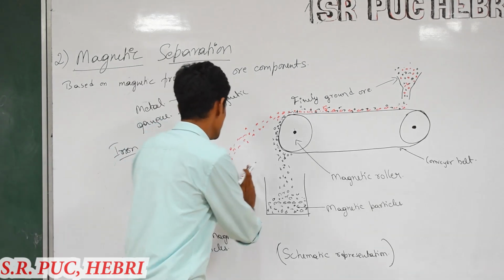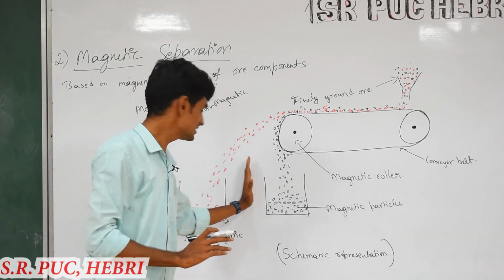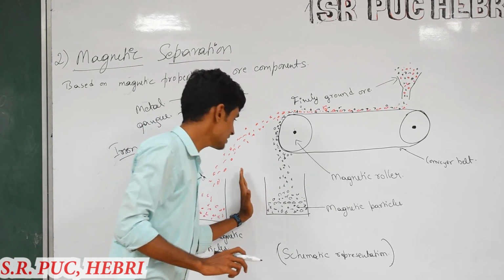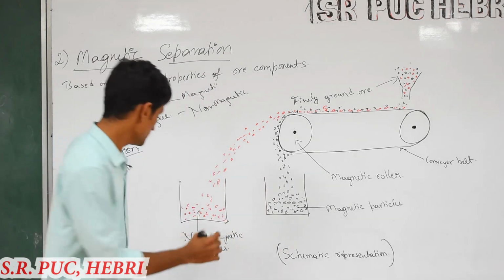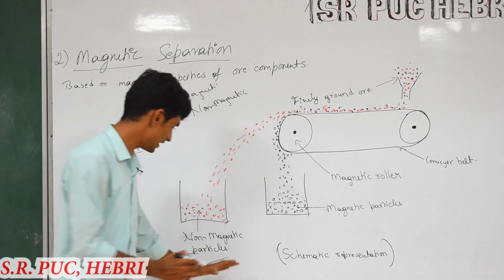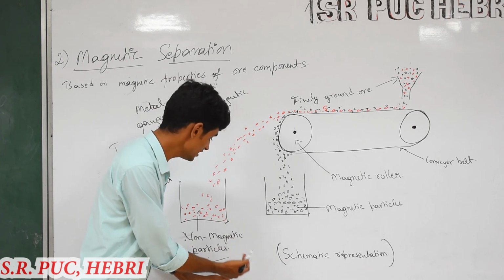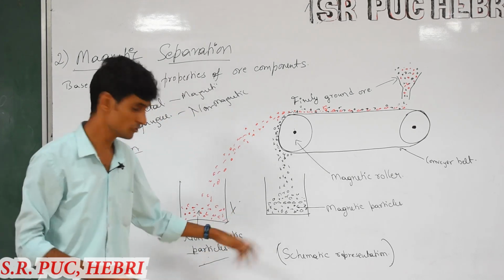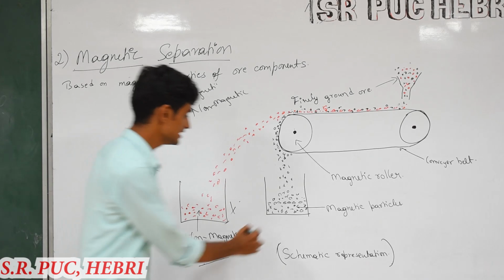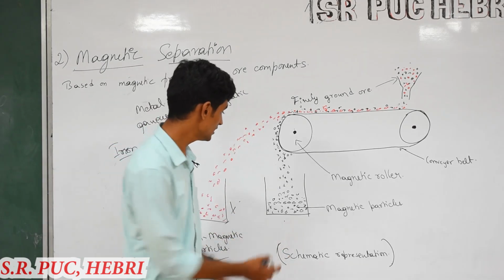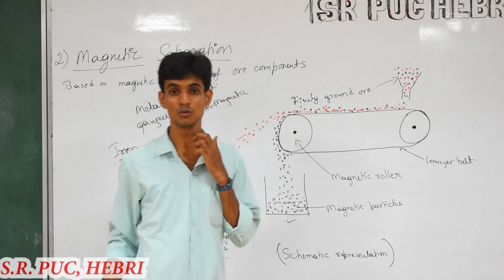As a result, we can separate magnetic and non-magnetic substances. Now, if the non-magnetic particle we have collected is gangue, then we can discard it. If this is metal, the desired particle, then we can use it for the further process.